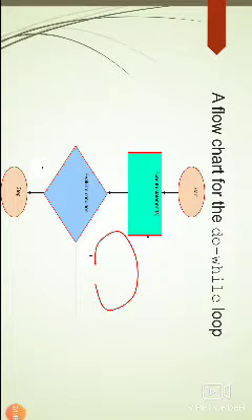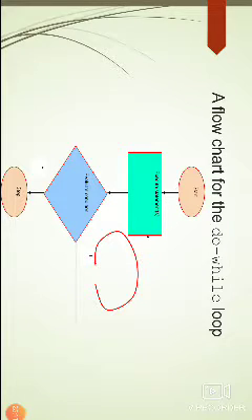So this is the flowchart for the do while loop. Here first we have to start the program. In the do while loop, first the statements are executed. Now the compiler checks the condition. If the condition is true, then it will evaluate the statements. That means it will execute the statements.